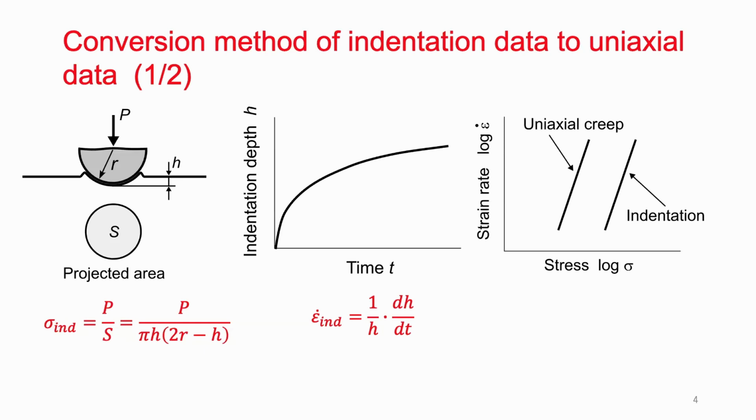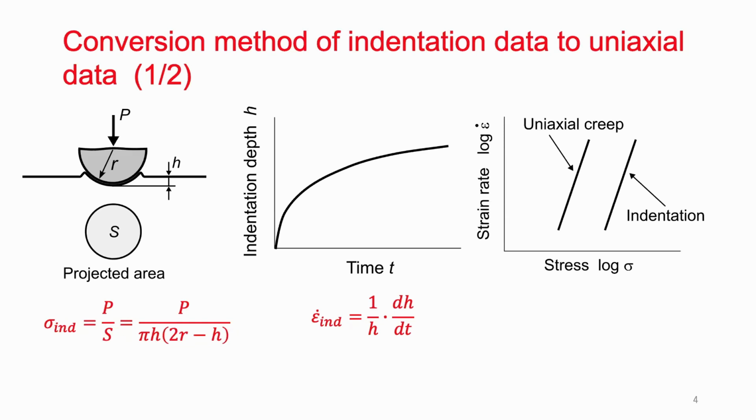uniaxial creep result. Okay, look at the left here. The ball is pressed to the material and the temperature is raised, so H, the penetration depth, is increasing as in the second figure. The ordinate of the second figure is the indentation depth against time.